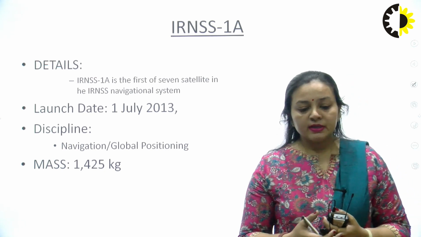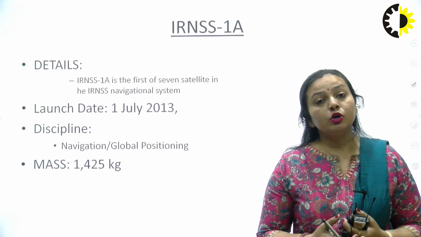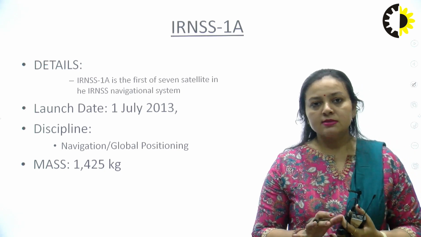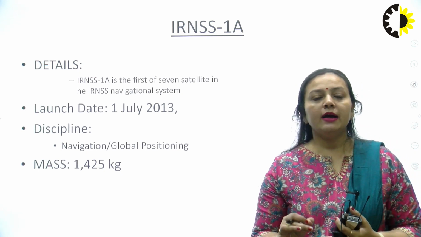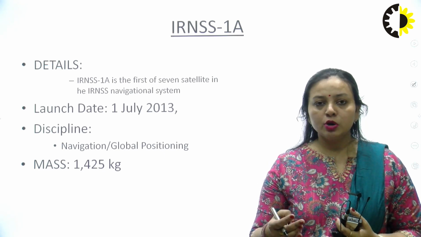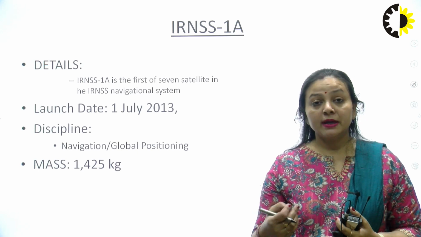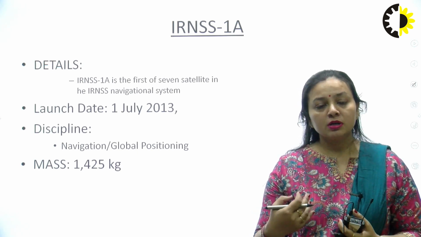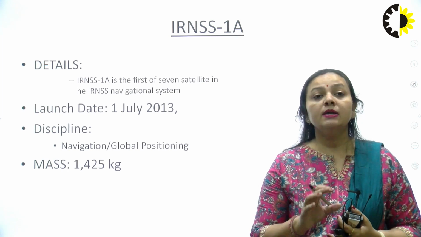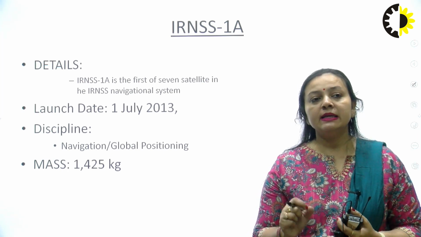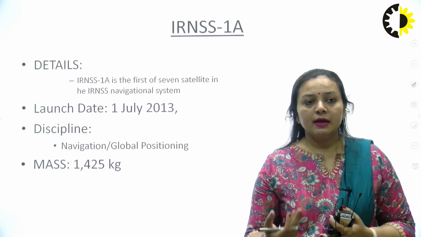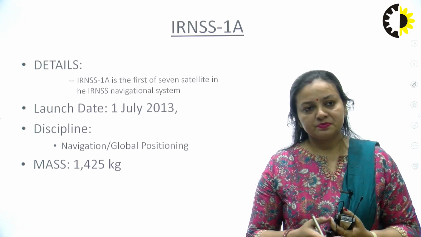So IRNSS 1 is basically used for this purpose, for locating the GPS receiver. Why do I need the 4 satellites? Because I need the location in 3 coordinates, your X, Y, Z, and the 4th one is for the atomic clock. We are saying that we have highly calibrated clocks, but in case there is a timing error, then I need the 4th one, which will measure the timing error.